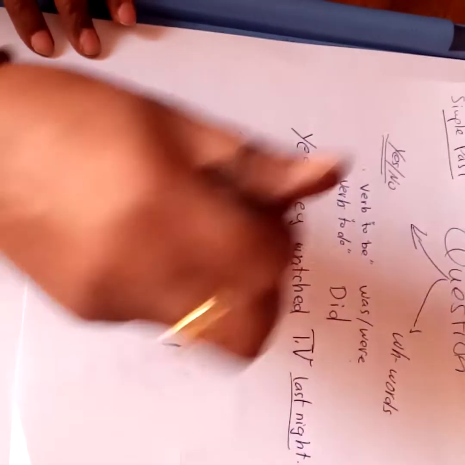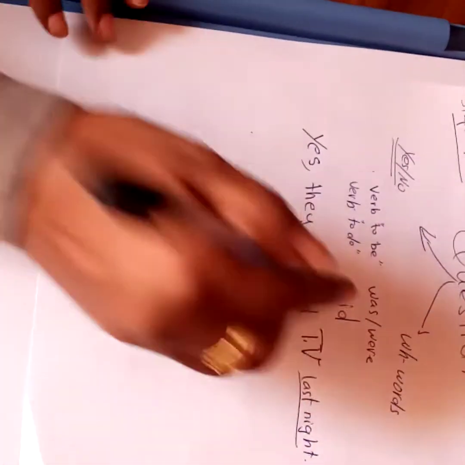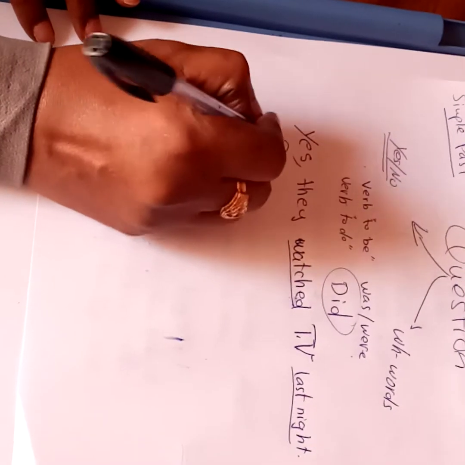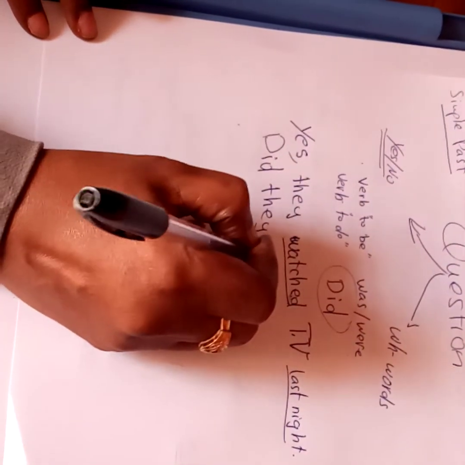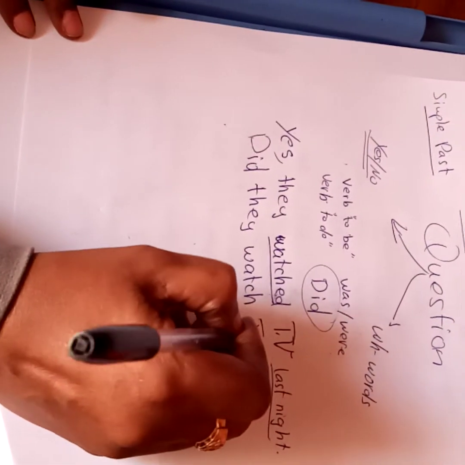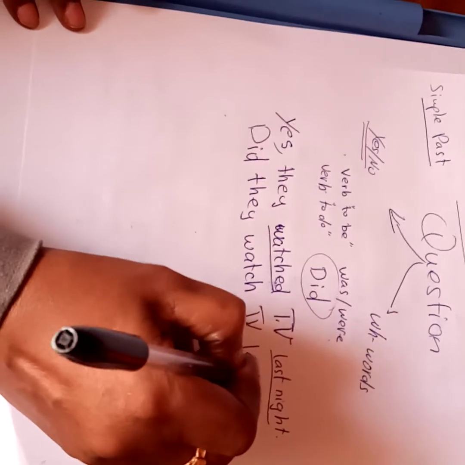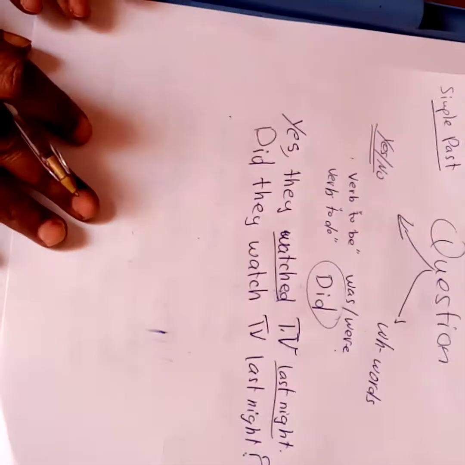No. So I have to use the verb to do, because we have watched here. So my question is going to start with did they, and then the infinitive form. Did they watch TV last night? Question mark. Have you got this?